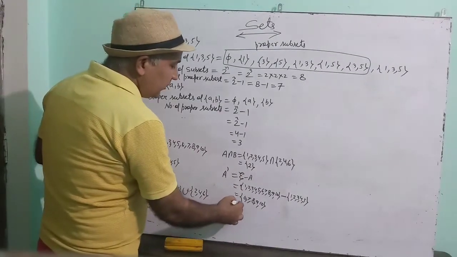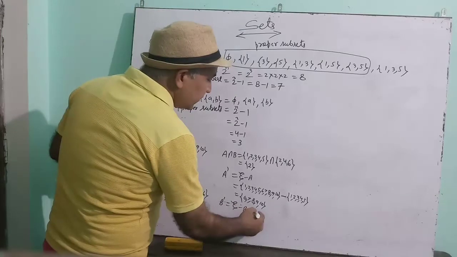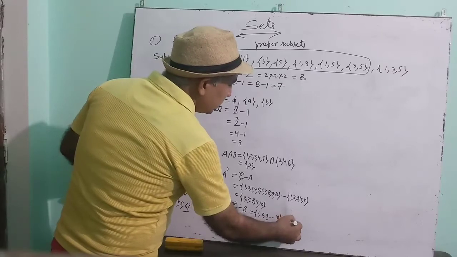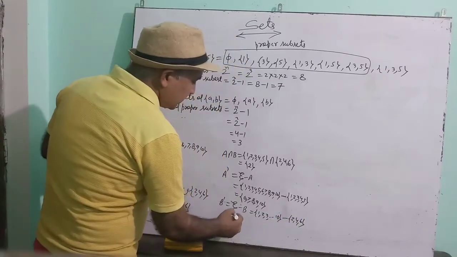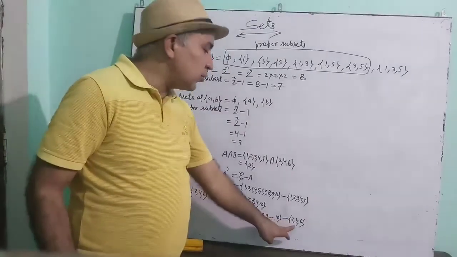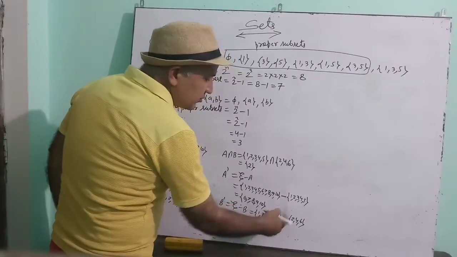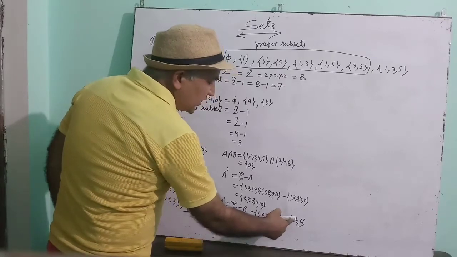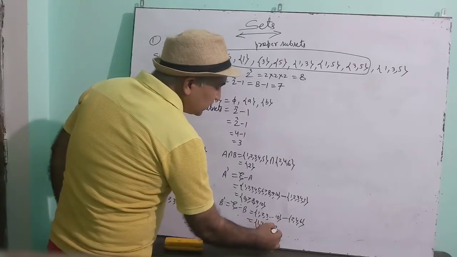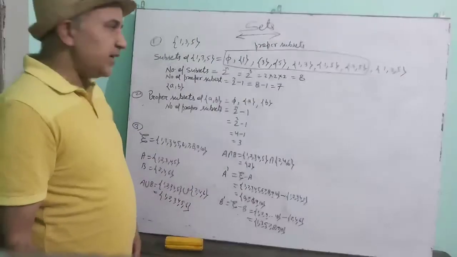See, what is the B complement? B complement means universal set minus B. And how to find it? Universal set is 1 to 10 minus B has only 2, 4, 6. Now what is the meaning of minus? From universal set we will leave those elements which are present in B. So 1 we are writing, 2 is there, so 2 will be left. 3, 4 is there, 4 will be left. 5, 6 is there, 6 will be left. Then 7, 8, 9 and 10. Understood? This is the meaning of minus.